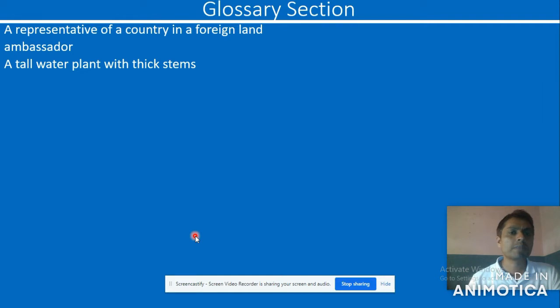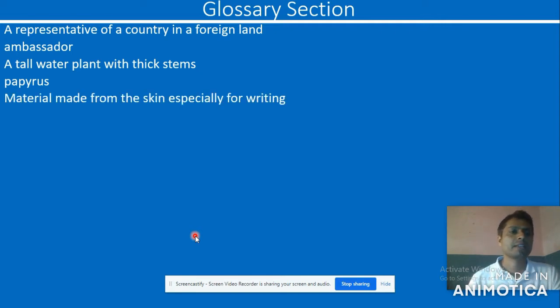Next one. A tall water plant with a thick stem is called what? Its single word is papyrus. Say properly, papyrus. Next, material made from the skin specially for writing is called what? The single word is parchment. Say after me, parchment. All right.